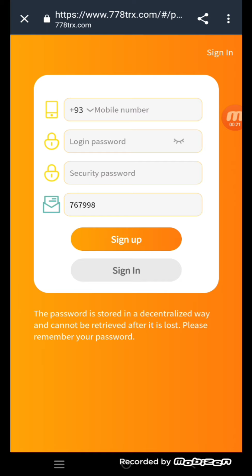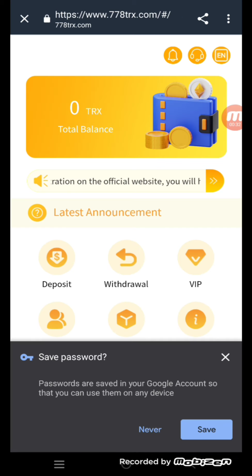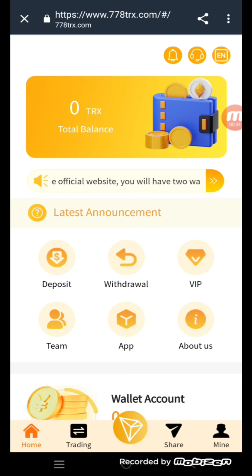So friends, when you get the registration link of this website from my description, you can get the invitation code here. Then you can paste your mobile number, login password, security password, and click on the sign up button to register in this website. So friend, as you can see, we have successfully signed up, and you can see here the latest announcement and some common problems.